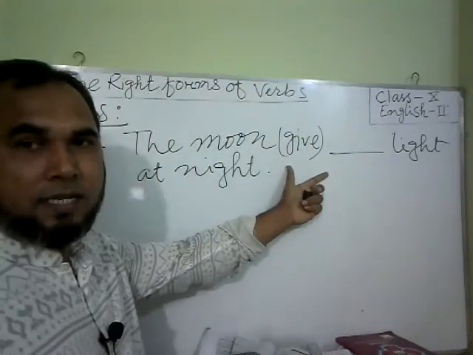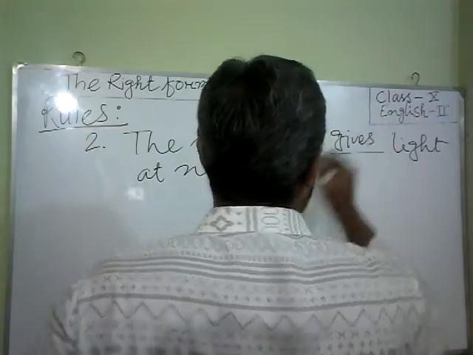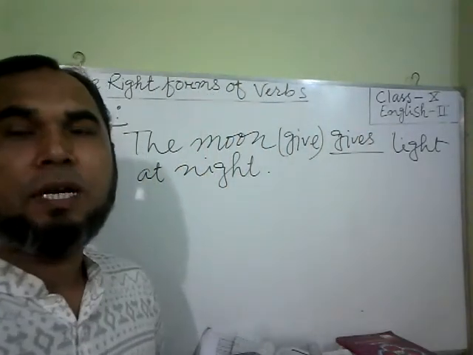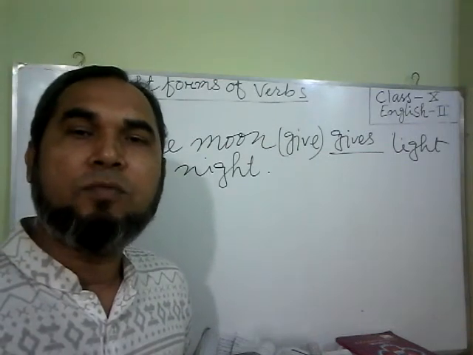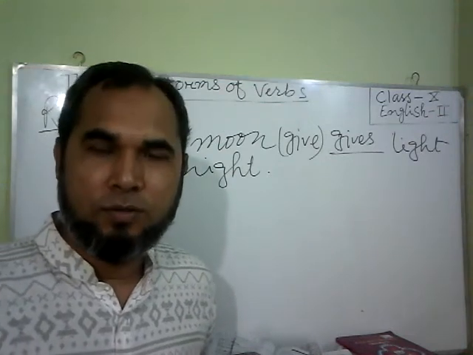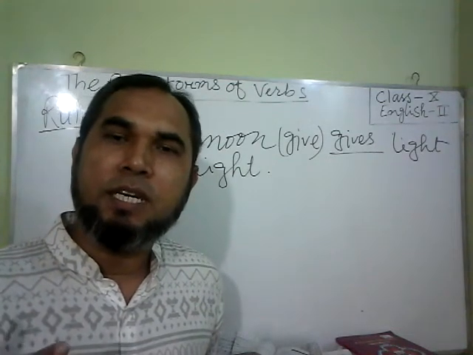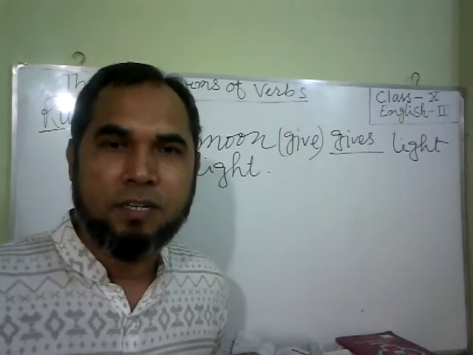Then what will be the right answer? Gives. The moon gives us light at night. The earth moves around the sun. The earth is round. We have to use these in present indefinite tense, according to the law of present indefinite tense.